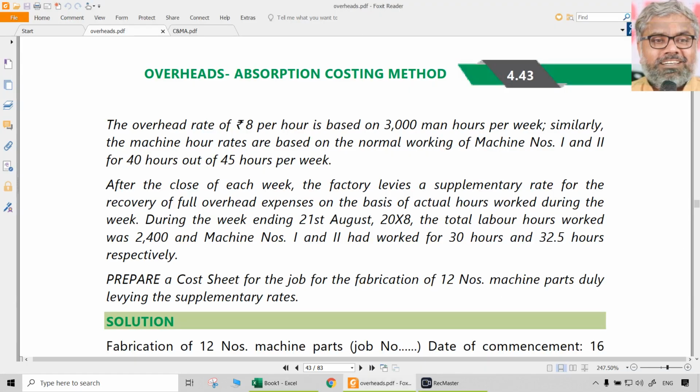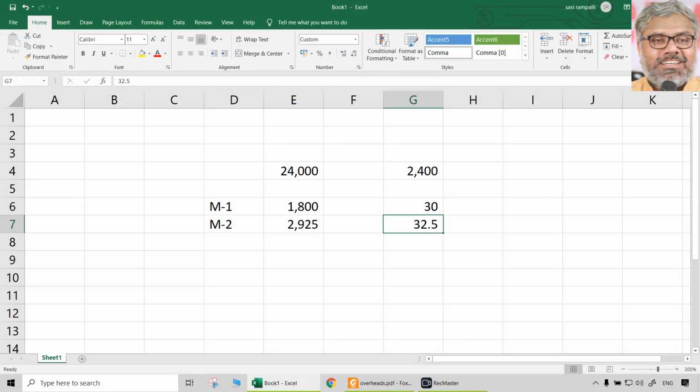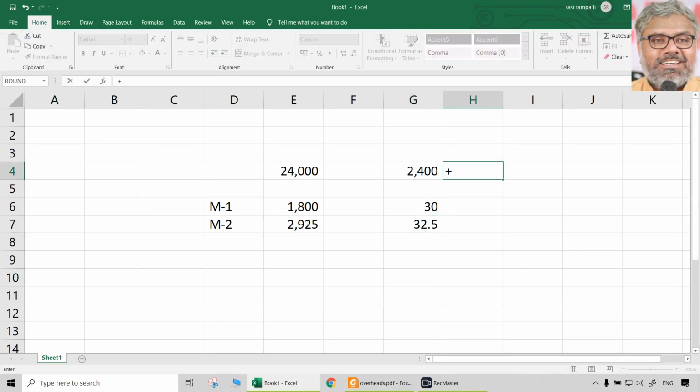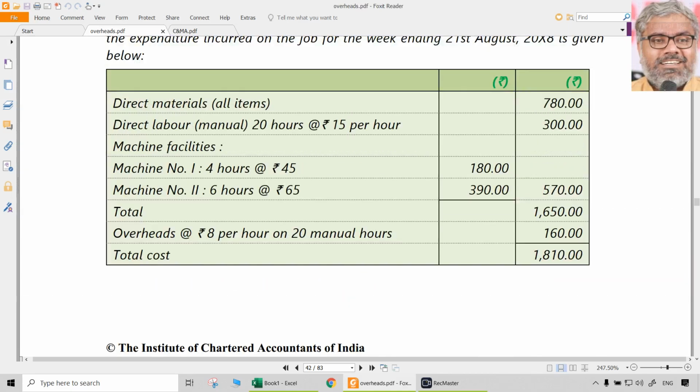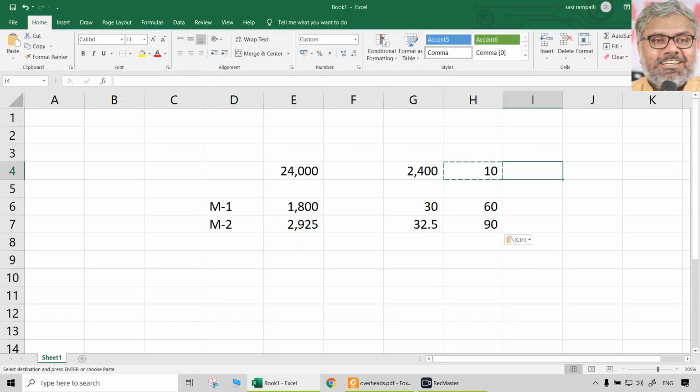Okay. Now, what should be the ideal recovery rate? Ideally, on an actual basis, it means 24,000 divided by 2,400. 10 rupees should be the ideal recovery rate. 60 rupees, 90 rupees should be the ideal recovery rate. But actually the recovery happened in a different way.